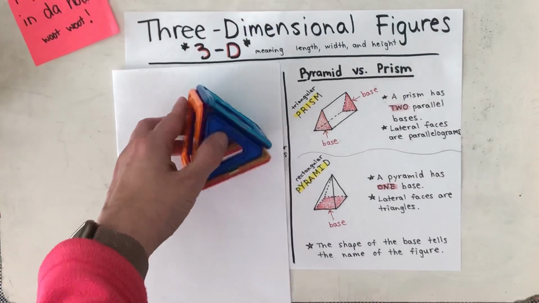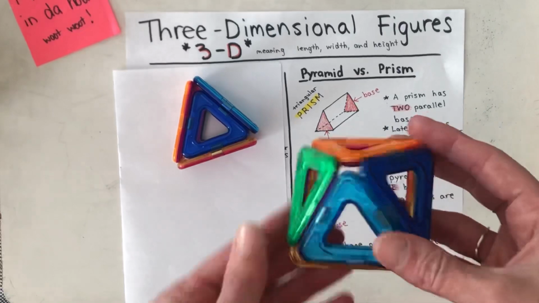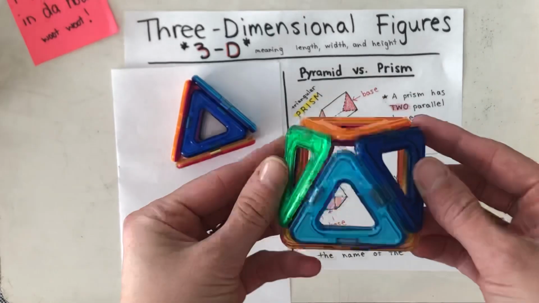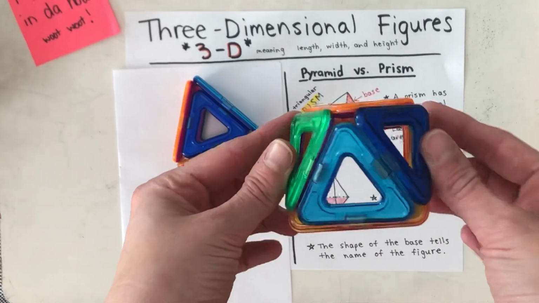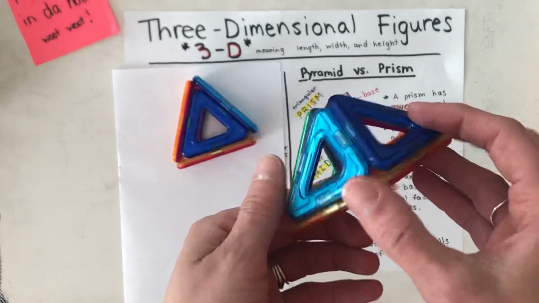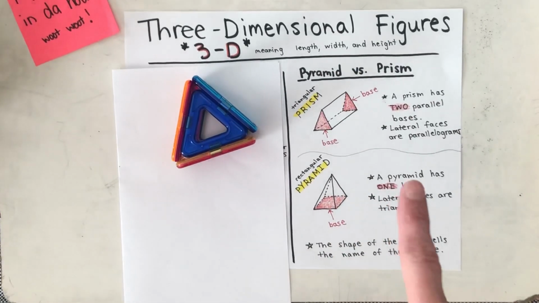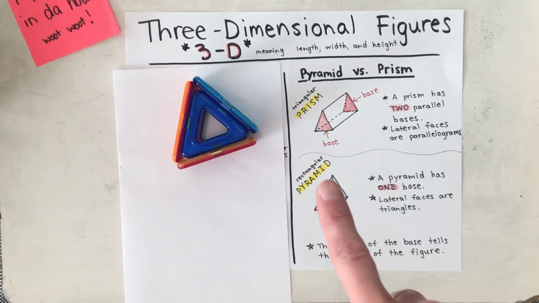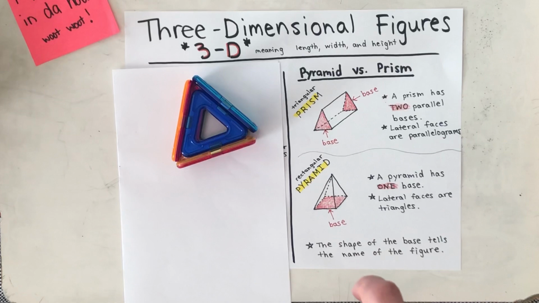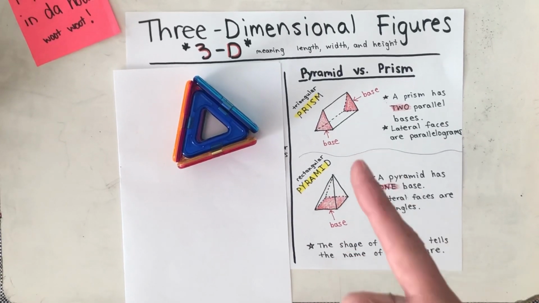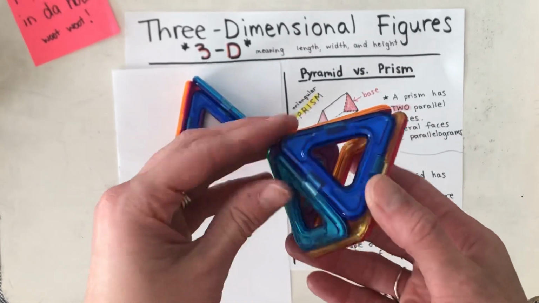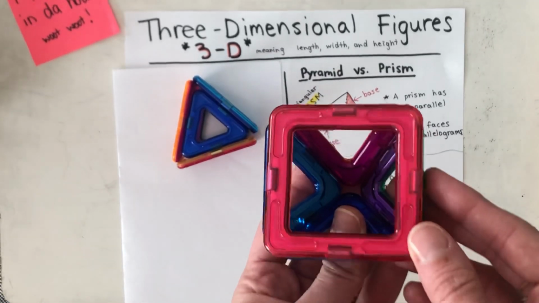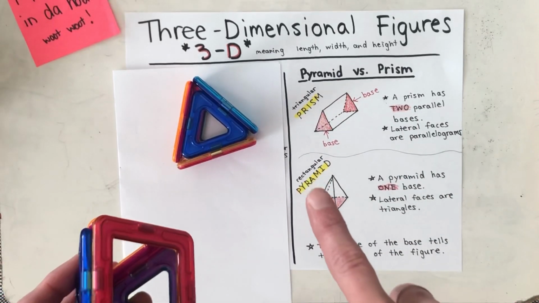Let me leave it like this. And this is a rectangular pyramid. Think of a pyramid, think of Egypt, right? A pyramid only has one base, and you can see the base at the bottom. There's always a vertex at the top. And then just like a prism, the other faces are called lateral faces. So there's your base. That tells you what kind of pyramid this is. This is a rectangular pyramid.